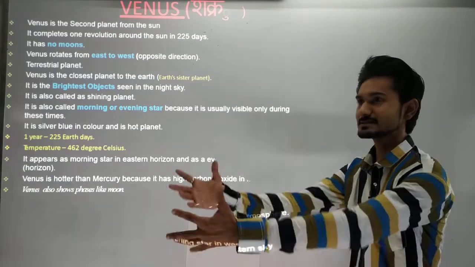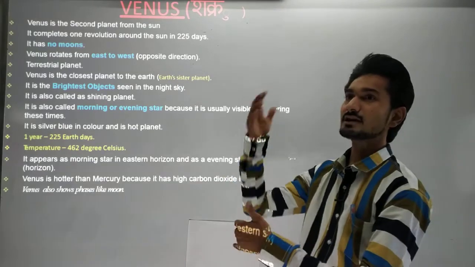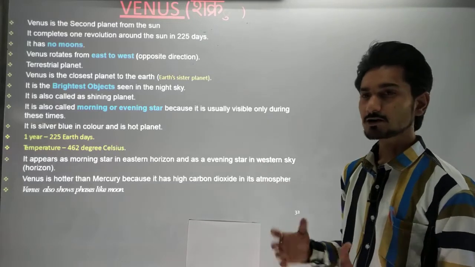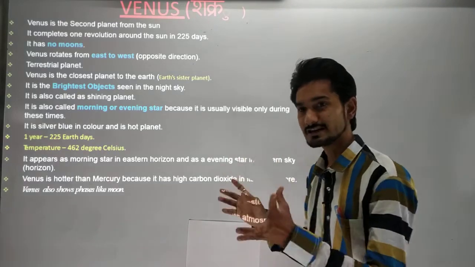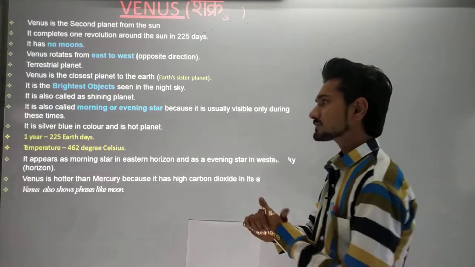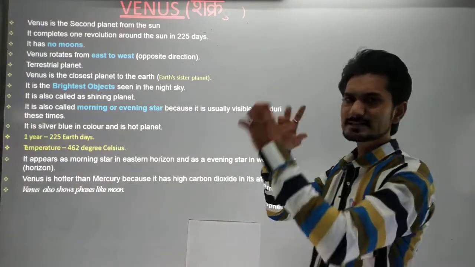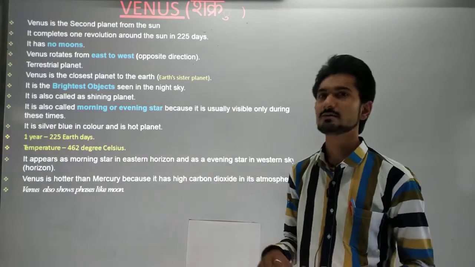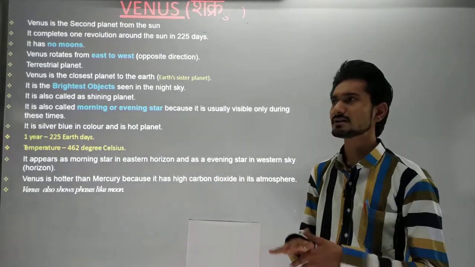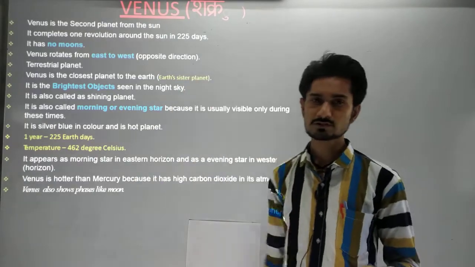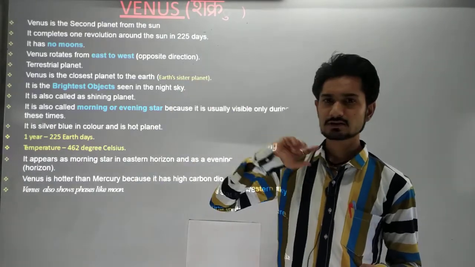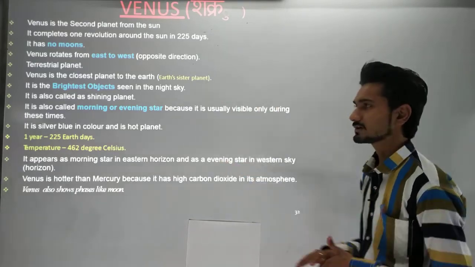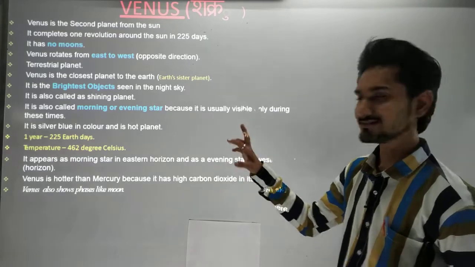In the evening, we have seen many times that the sunshine happens and the sun's light gets reflected. We have seen that type of phenomenon during sunlight or evening time, and it creates atmospheric refraction, and that's why it is visible during the evening time. And in the morning time, starting from the sunlight, we are rotating in front of the sun, and that's why we are visualizing Venus. That's why sometimes we consider it a morning or evening star.